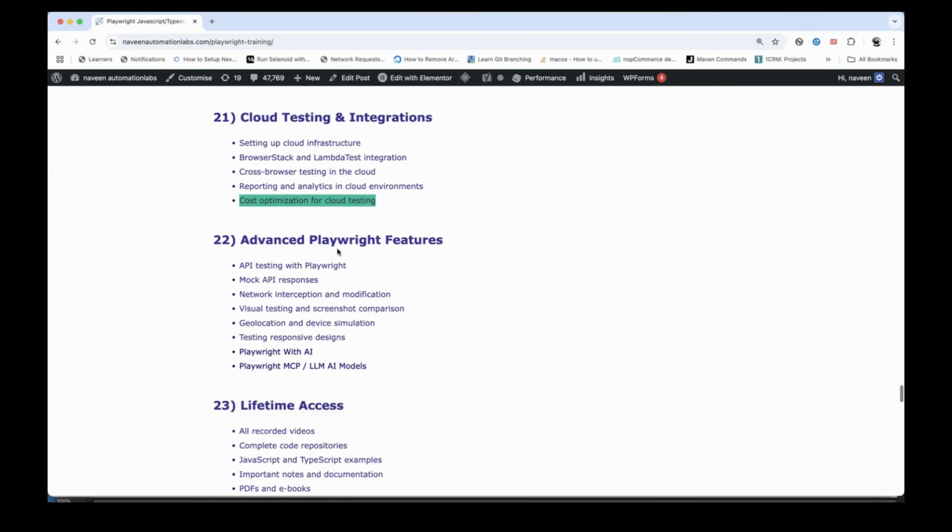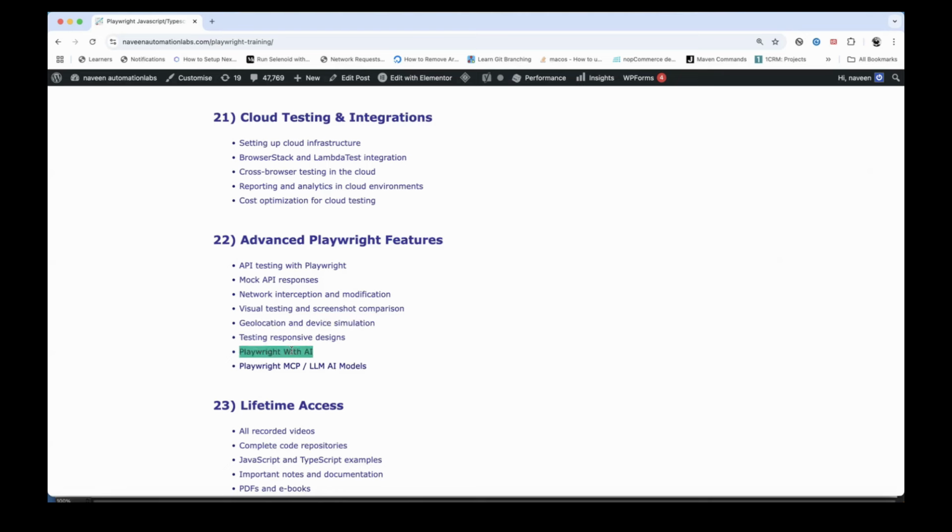Once this is done, let's quickly talk about some advanced Playwright features. You know that with Playwright, I can do API testing also. I can do API mocking as well. Network interception and modification I can also do, which is API testing, which is not supported in Selenium, but here we can do API testing, mocking, visual testing and screenshot comparison, geolocation, device simulation, some out of the box advanced features that I have written. Testing responsive designs also, I can check over here.